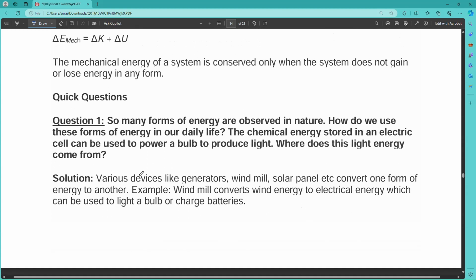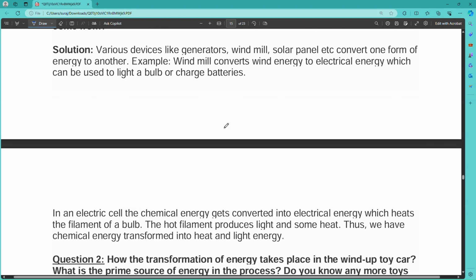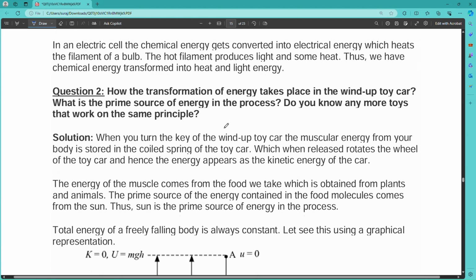So we have a question. Many forms of energy are observed in nature. How do you use these forms of energy in your daily life? The chemical energy stored in an electric cell can be used to power a bulb to produce light. Where does the light's energy come from? In this case, the chemical energy converts into electrical energy, and the electrical energy converts into light energy.